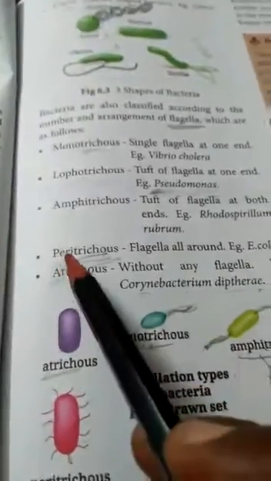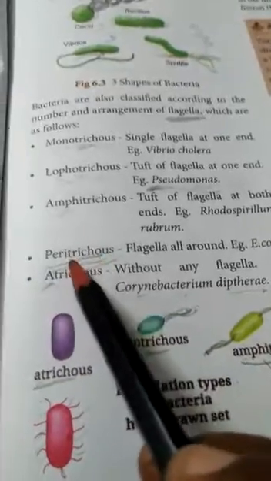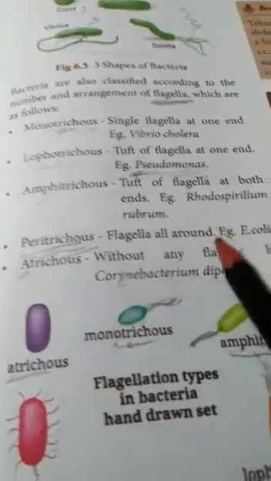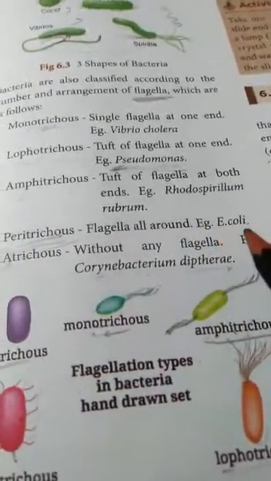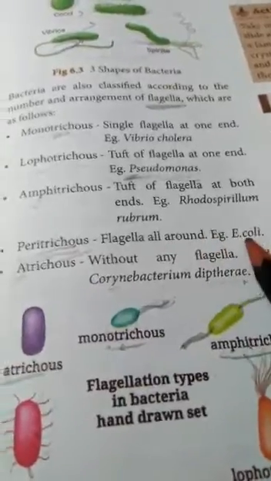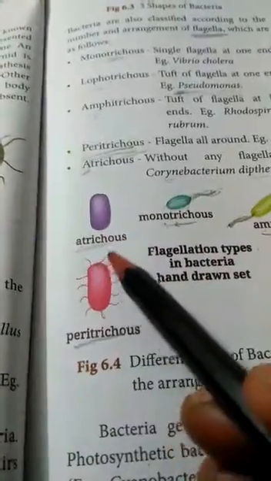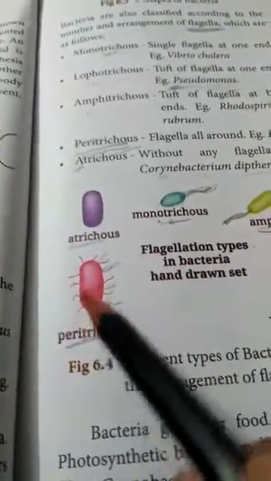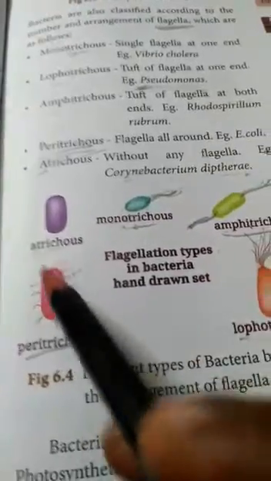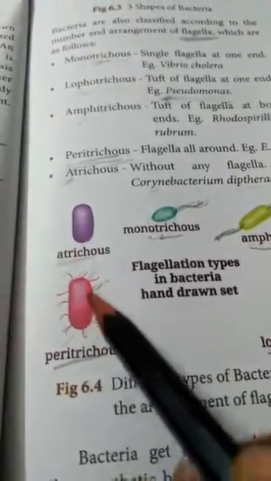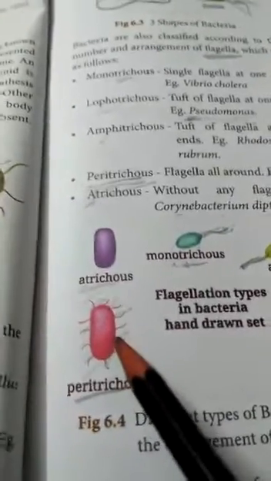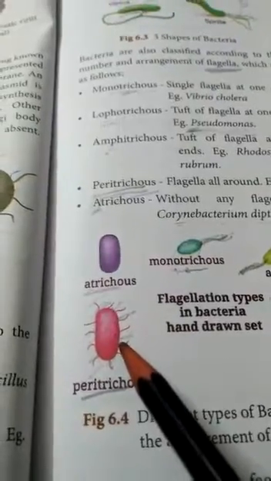Next, Peritrichous. Peri means flagella all around. Example: E. coli. Flagella are all around the cell. This is Peritrichous. Can you understand?